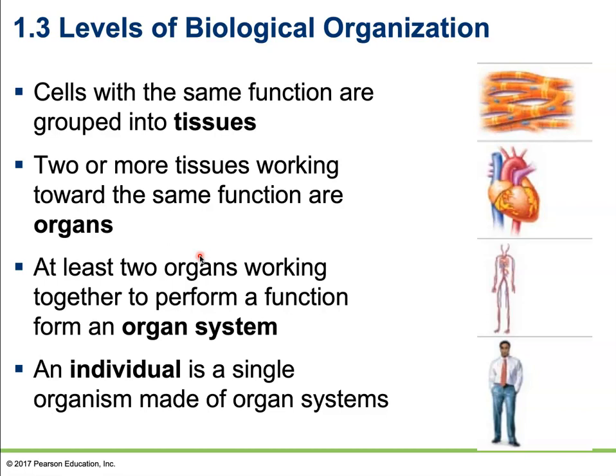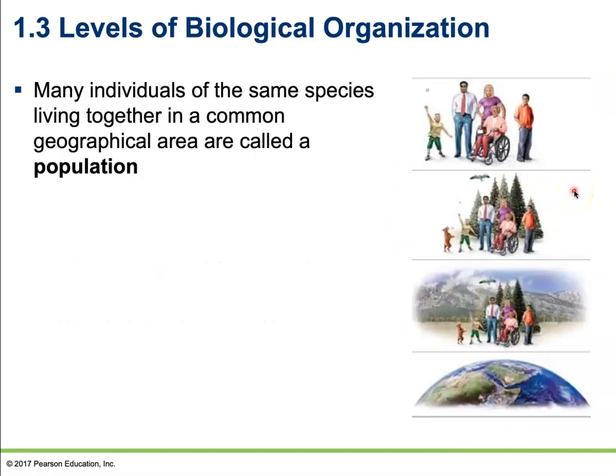An individual is going to be a single organism made up of multiple organ systems. So this is the organismal level, and this is where we're going to spend the second half of the semester, where we're going to be focusing on the human as a whole, breaking it down into its various organ systems and studying the organs that are found there.